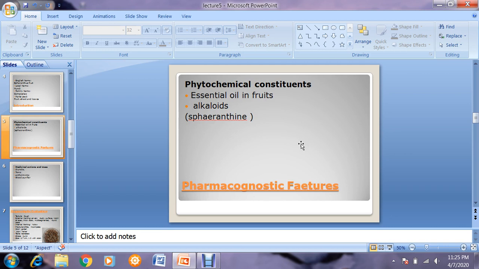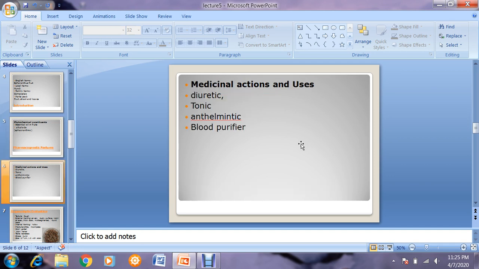Now regarding its phytochemical constituent, it contains the essential oils and alkaloid. Strenthine is the major alkaloid which is found in Strenthus indicus, responsible for its medicinal action. The drug is widely used as a herb, not as a food condiment, as you all know. Now medicinally it is used as diuretic, as a tonic, as an anthelmintic, that is vermifuge to destroy the worms, and used as a blood purifier.